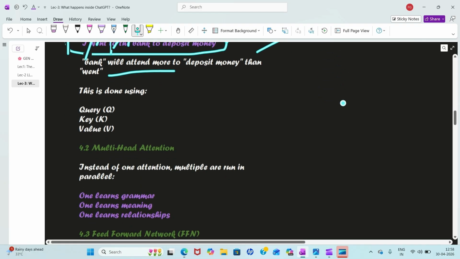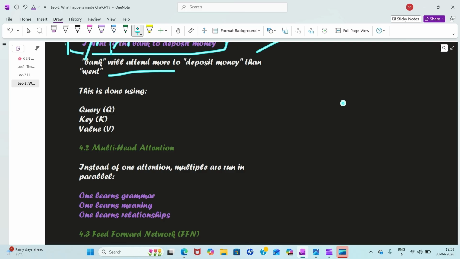Now, is it that only one attention is going on? Because we have many things and we have studied in our computer systems that everything should work in parallel, then speed increases, right?